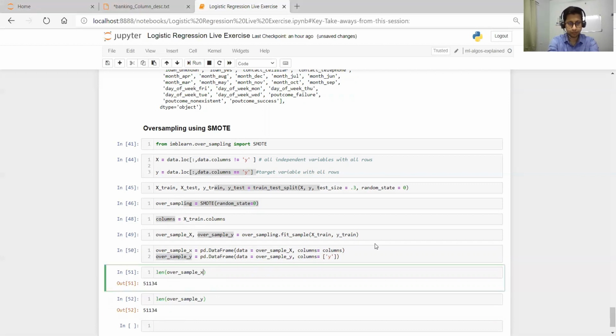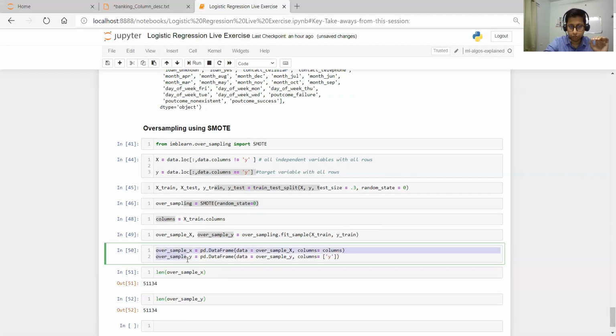So basically, let me validate both the independent and dependent variable. x is your independent. Both of these belong to your training data, because we have oversampled the training data. What is oversample_x doing, and what is oversample_y doing?